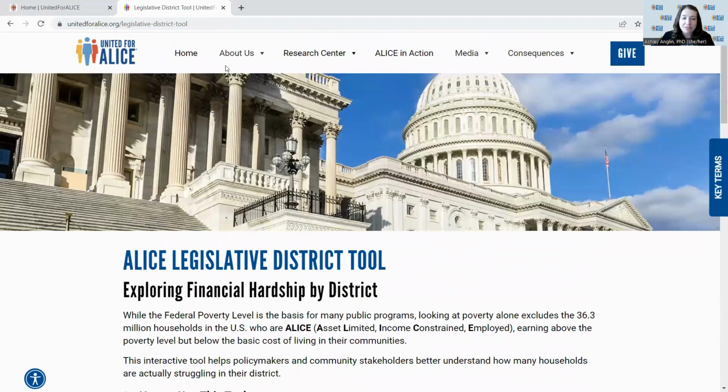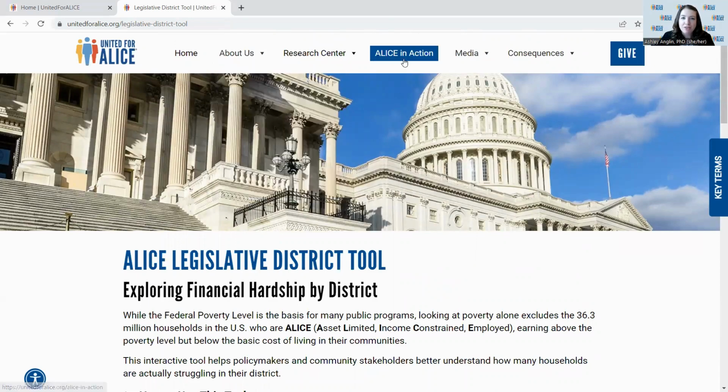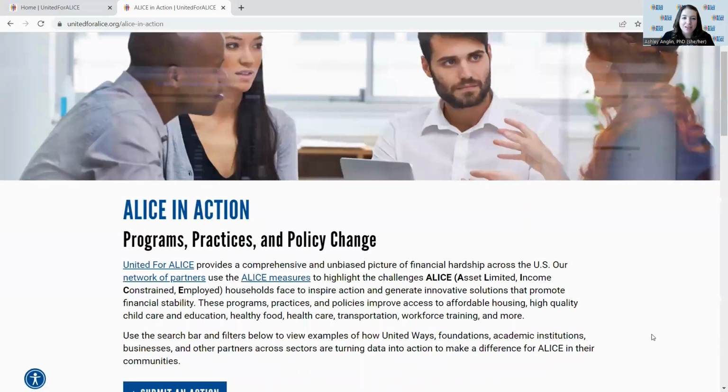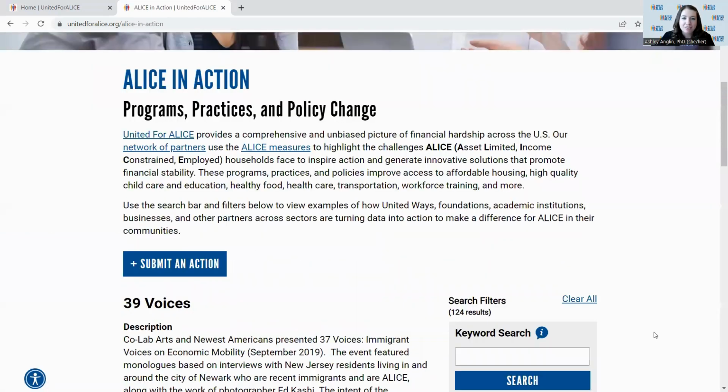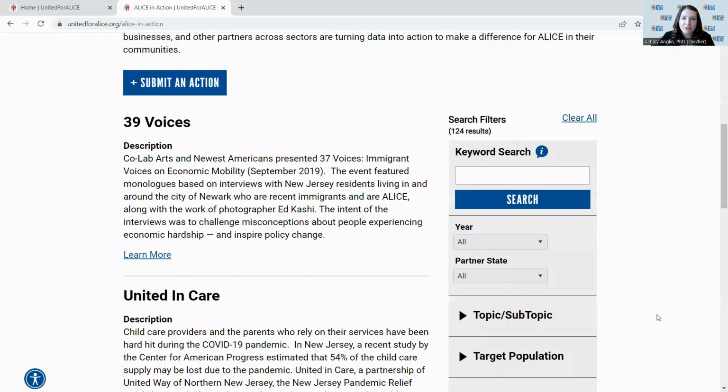To learn more about United for ALICE and our partners, you can do that here under the About Us, including the ALICE team, our state partners, and our research advisory committee members. You can also click here to look at our ALICE in Action database, where you can see some of the key actions that our partners are taking to make a difference for ALICE households in their community. So this is a great place to be inspired by the wonderful work that's going on and to get ideas for how you can make a difference for ALICE in your community.